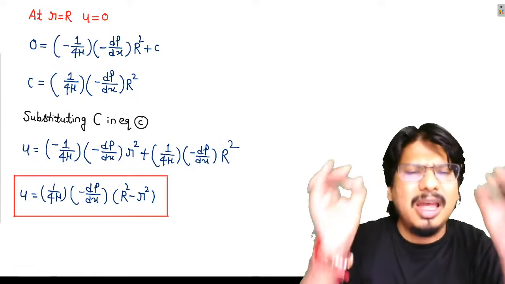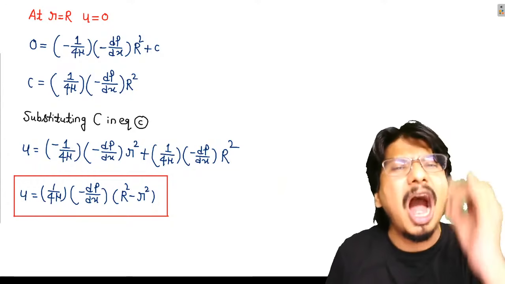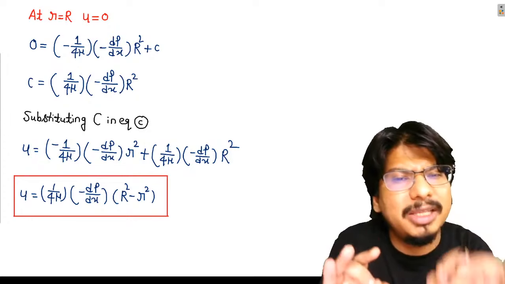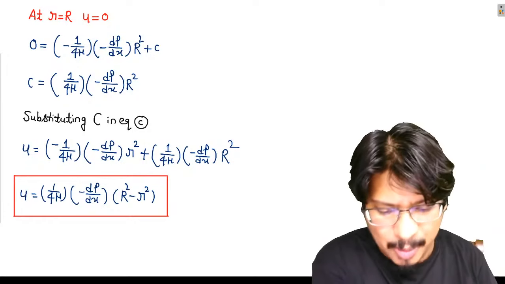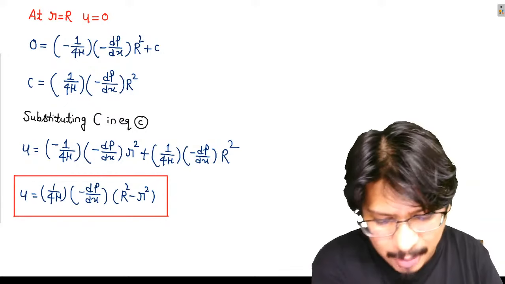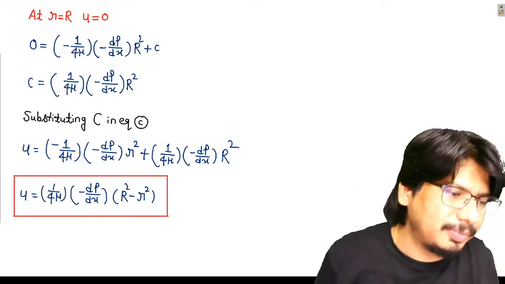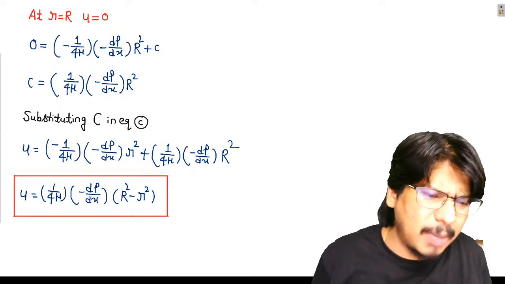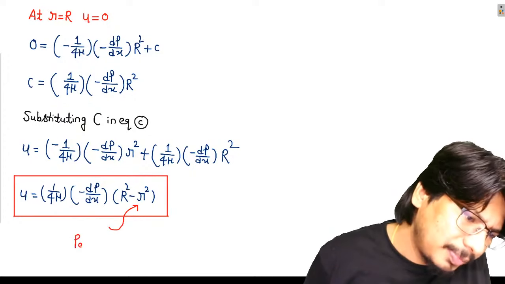Anyone in the class, any intelligent student of the class can tell me how the u is changing with the small r, how the u is changing with the small r. बोलिए कैसे चेंज हो रही है? According to this formula, I'm not talking about 3D, अब 2D में ही बताइए कैसे चेंज हो रही है? Parabolically.